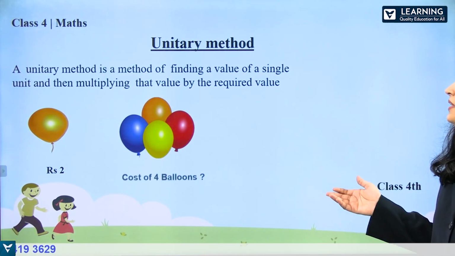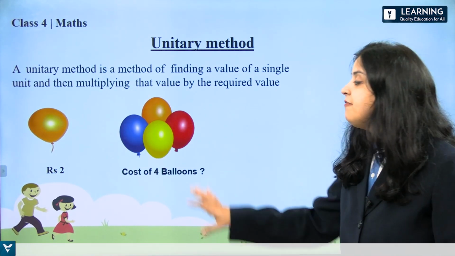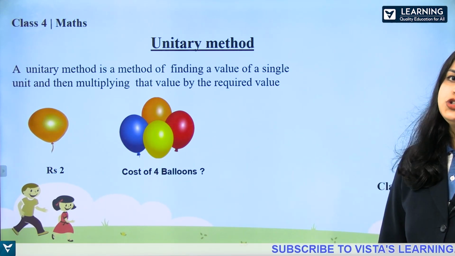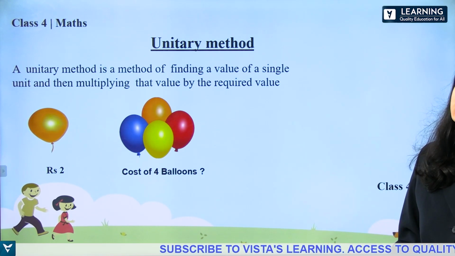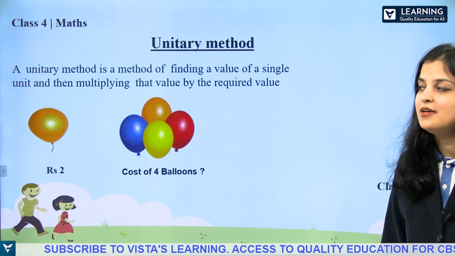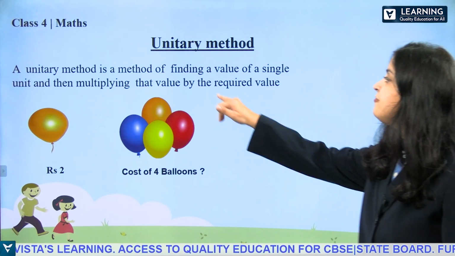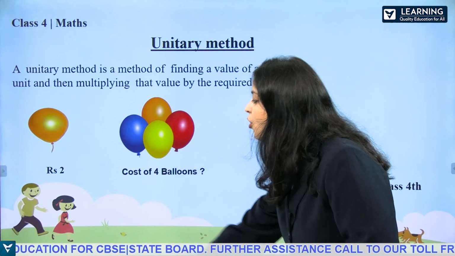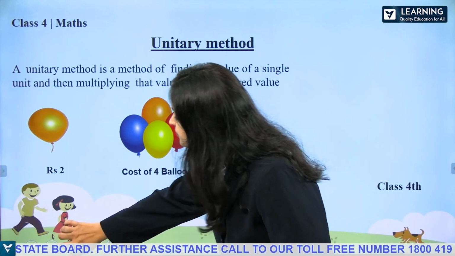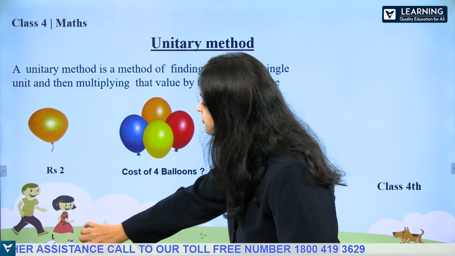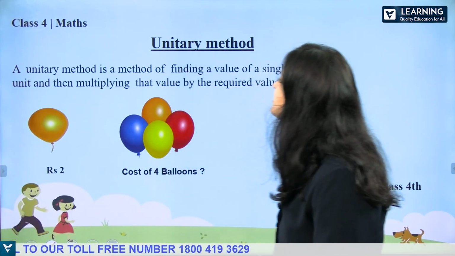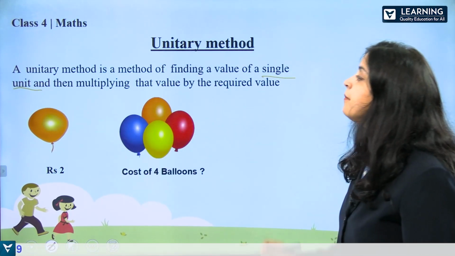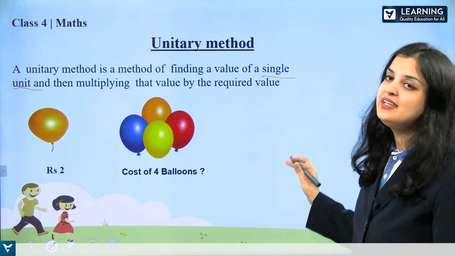So what will be the value of 4 balloons? If I know the cost of one balloon and I need to find cost of 4 balloons, what I am going to do? I am going to use unitary method. What does the method say? That finding a value of a single unit. First we find the value of a single unit and then multiplying that value by the required value.